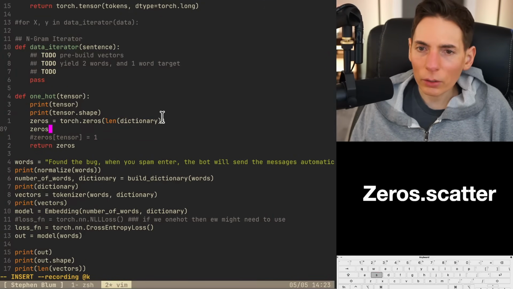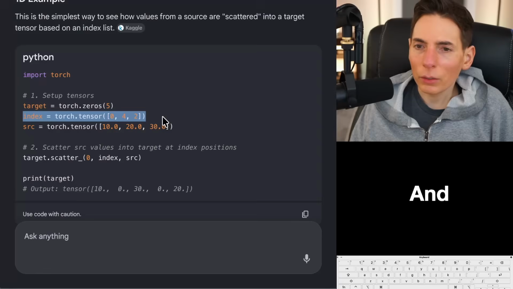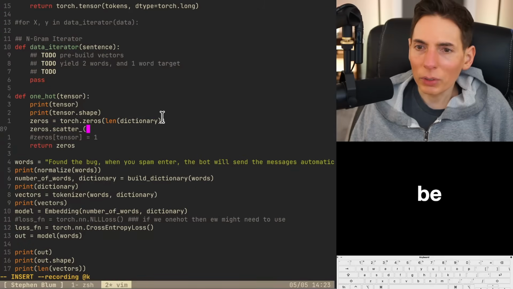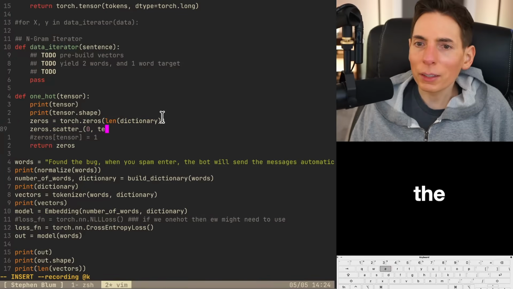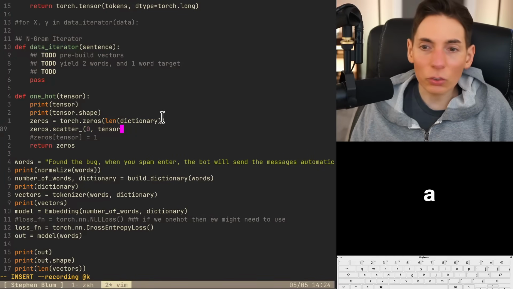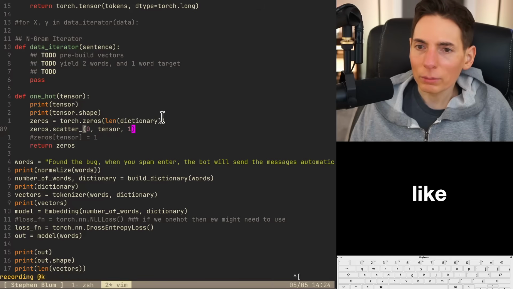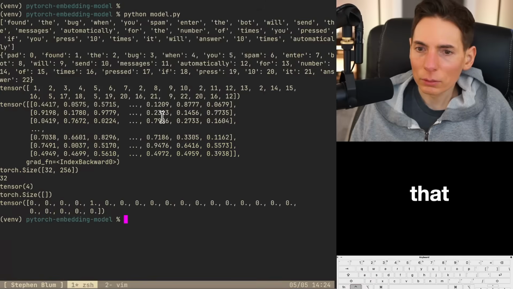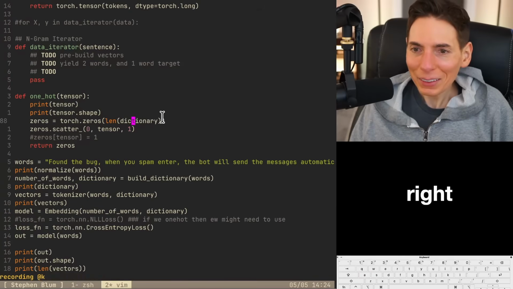Zeros dot scatter underscore. And then it was the target. We got the target. It's going to be 0 because of the zero position. And then the index is going to be the tensor, right? It's a tensor right there. And then 1, like that. Let's try that. See if that works. Oh, that works. We did it. All right. There you go.